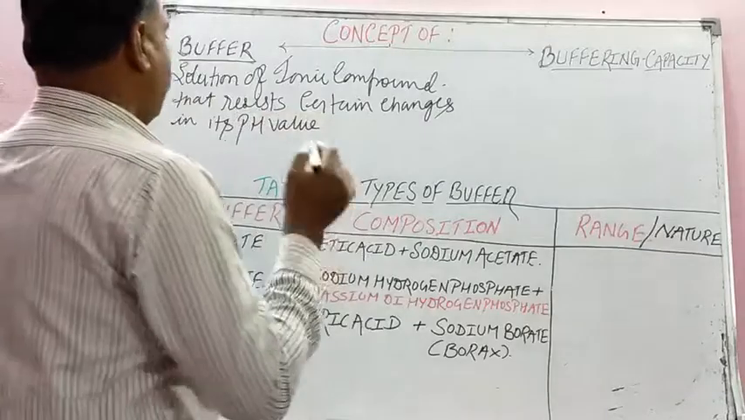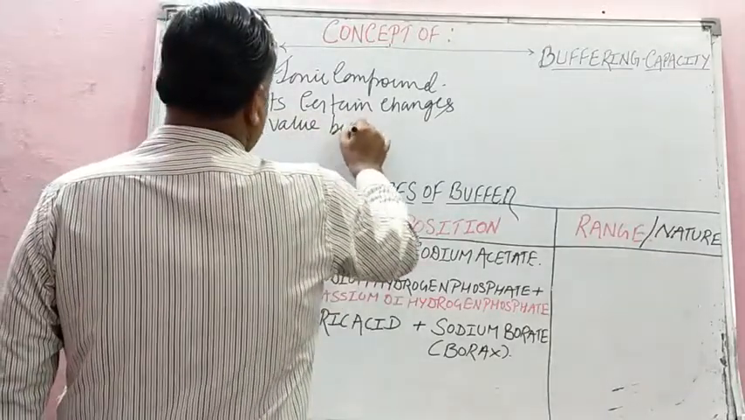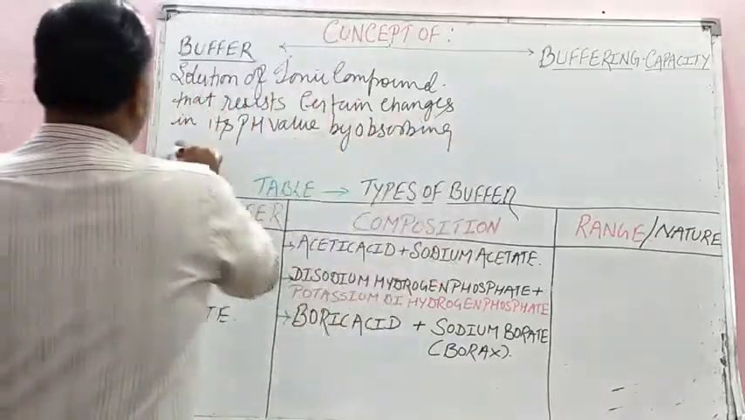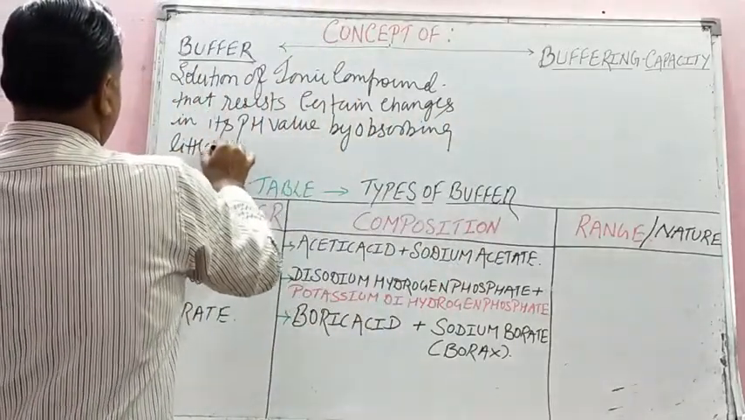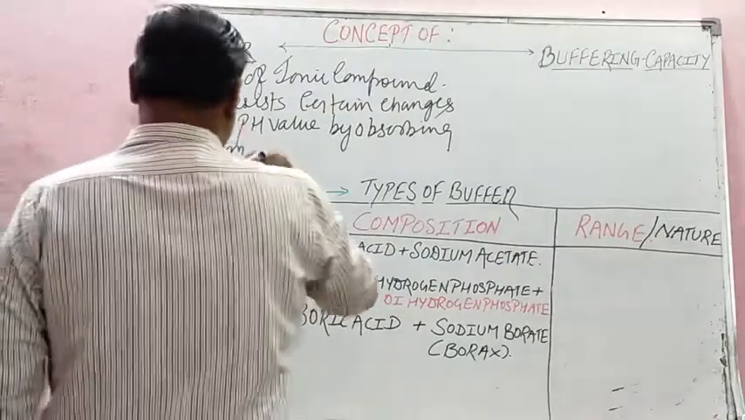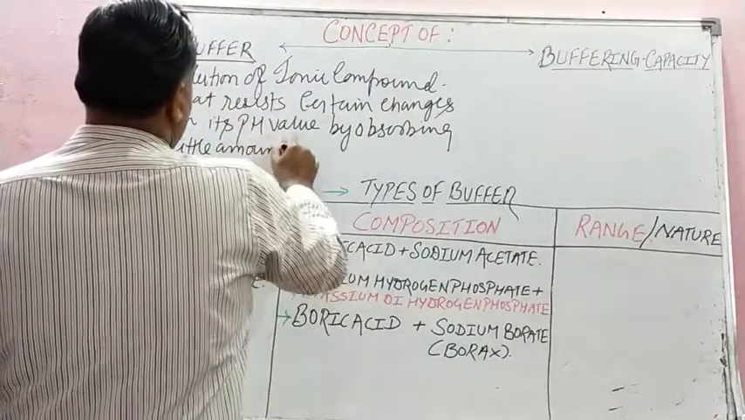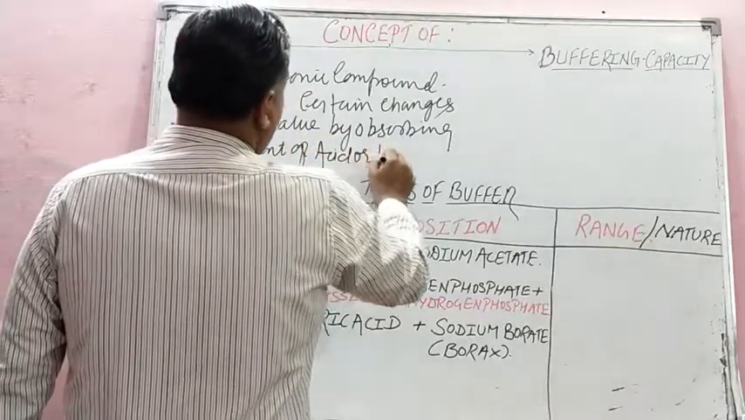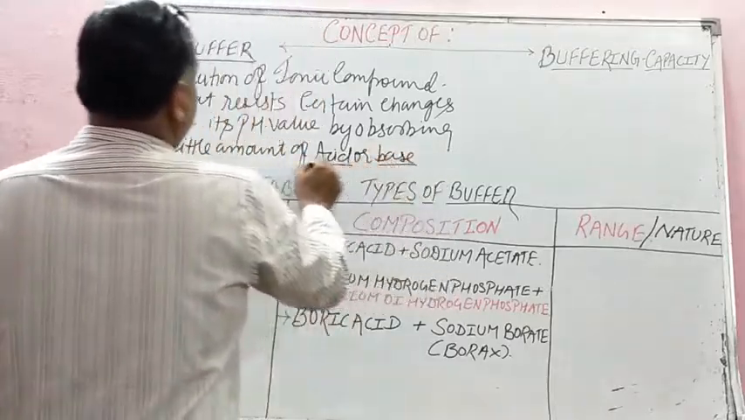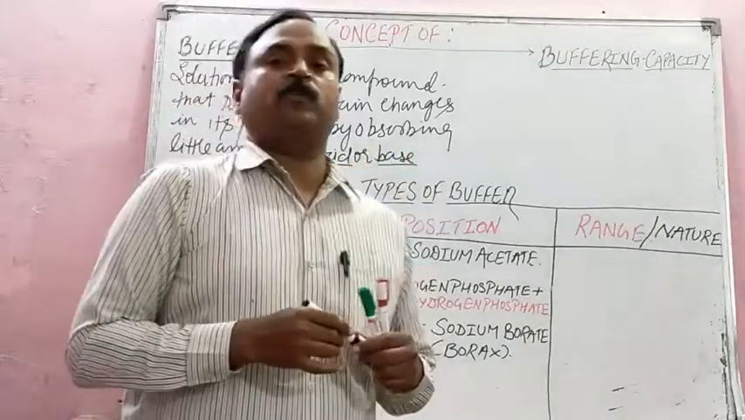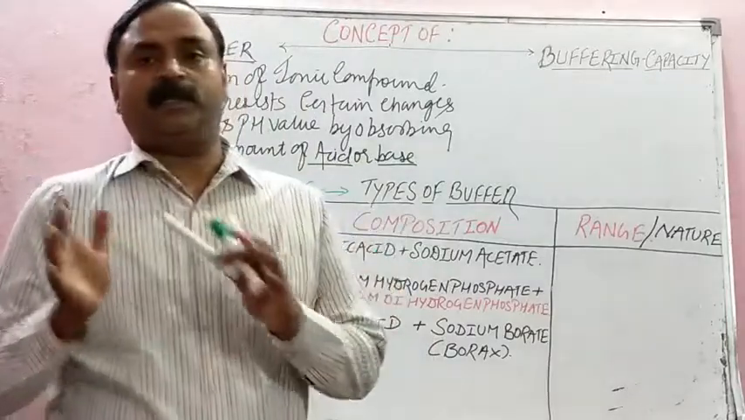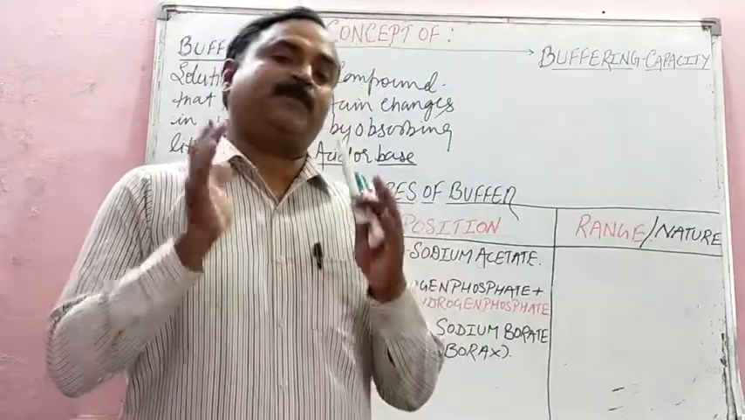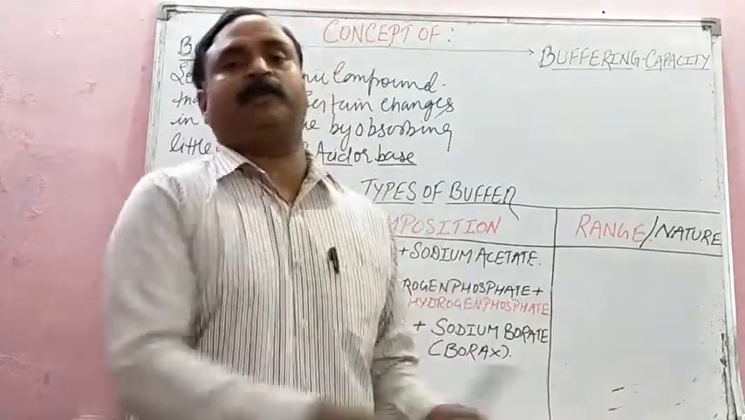How? When? By absorbing a little amount, or a certain small quantity, of acid or base. You see, we apply this principle in the fermenter also, to resist change in its pH value, because specific microbial growth depends on a particular pH.